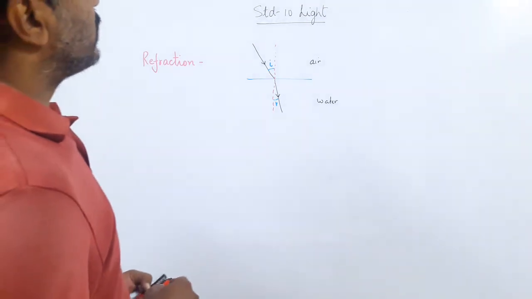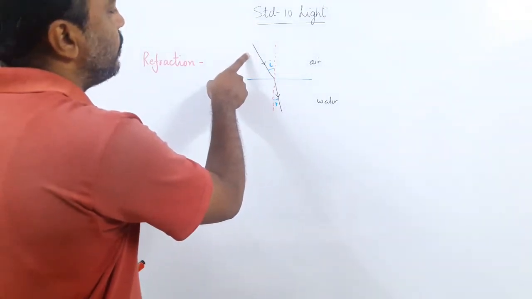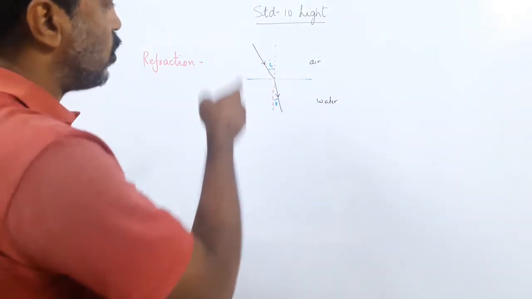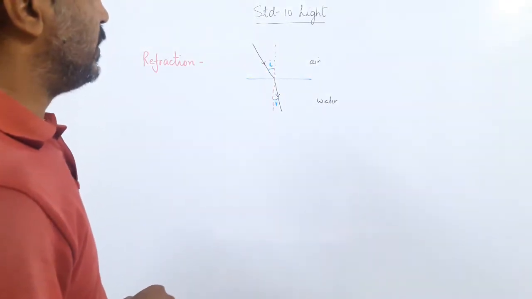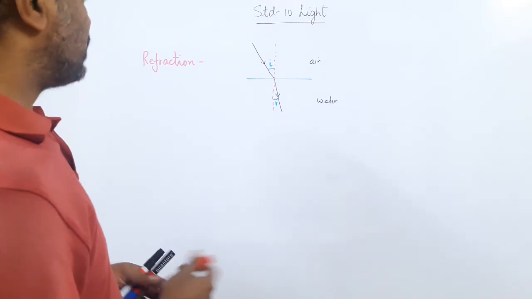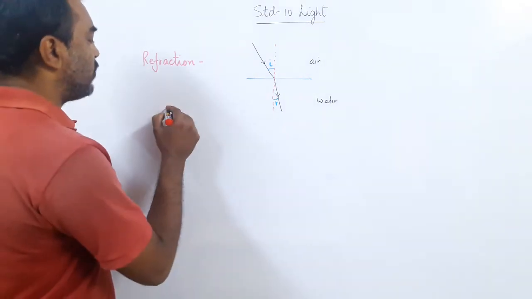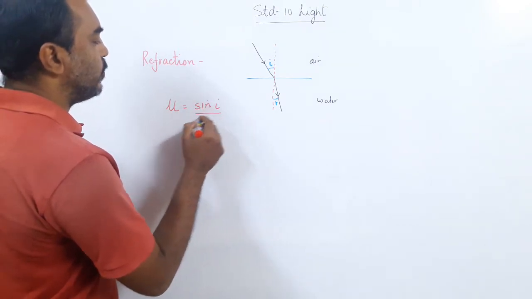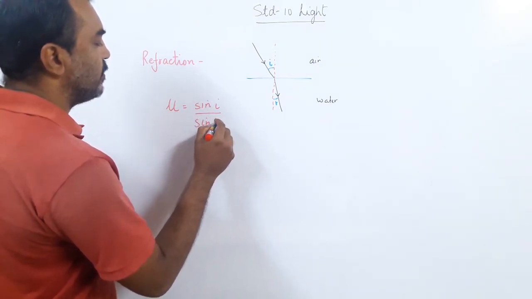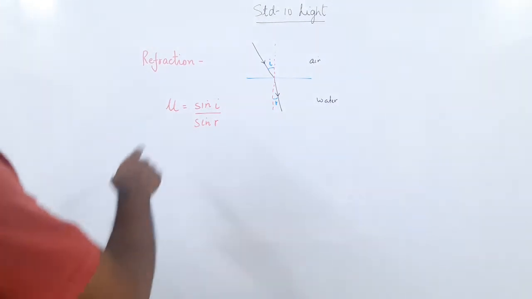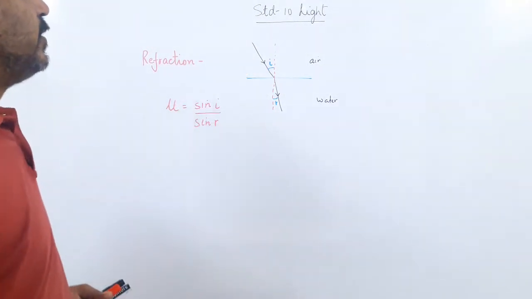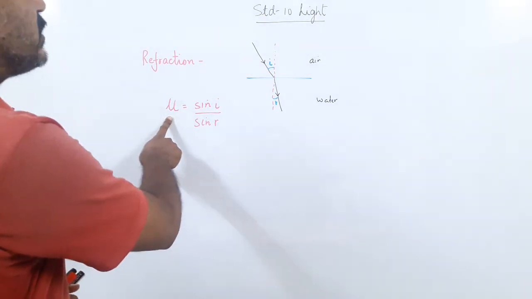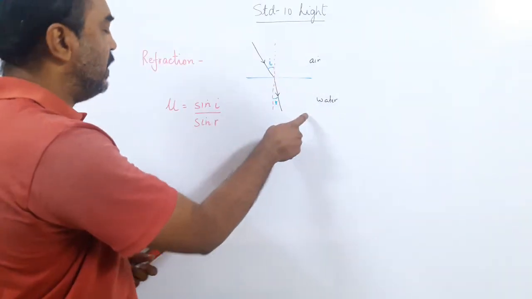So what are the laws of refraction? The incident ray, the normal and the refracted ray lie in the same plane. And yesterday we did one more thing. Refractive index mu is sine I upon sine R. So what does it say? What does the refractive index mean? The bending of light. How much the light will bend is fixed upon medium 1 and medium 2.